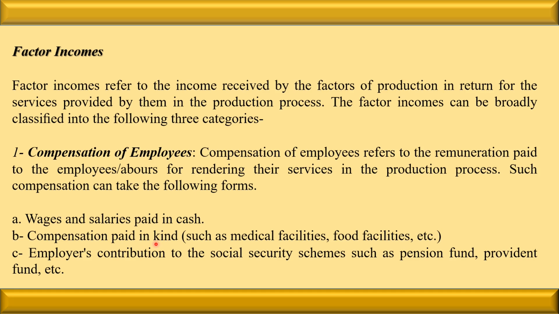Number 1, wages and salary. Number 2, allowances. Number 3, perquisites. And number 4 is employers' contribution to social security, such as pension, provident fund, etc. I repeat, compensation of employees may be in the form of salary and wages, allowances, perquisites, and employers' contribution to social security.